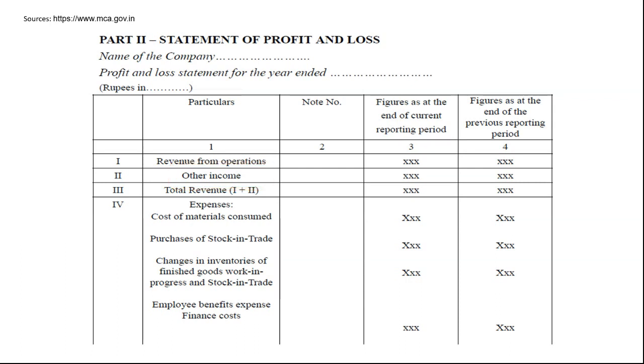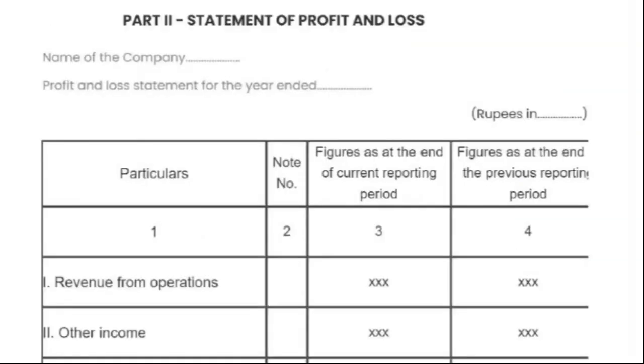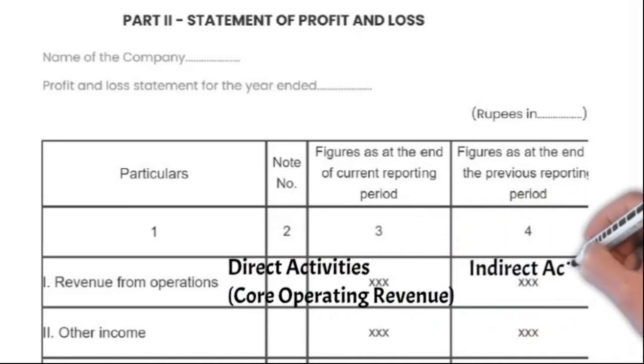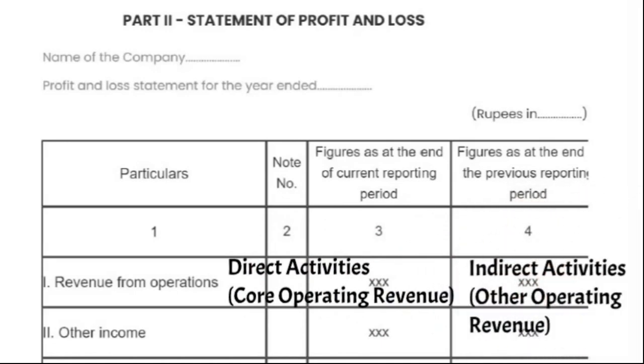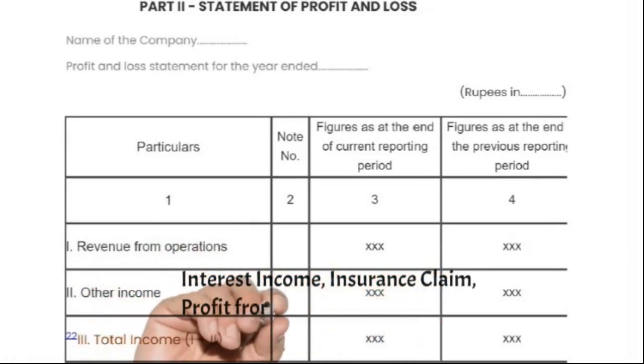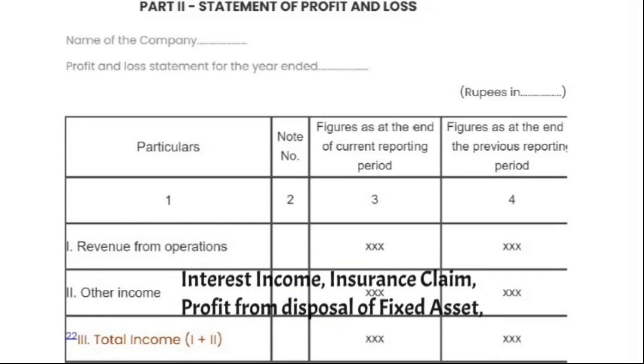So can you tell what is the basic difference between these two entries, that is revenue from operations and other income? You know, revenue from operations always has something to do with the business activities, either directly or indirectly. On the other hand, the company might be generating some income from sources which are far away from business activities. For example, interest income, profit on disposal of fixed asset, insurance claims, and the list goes on.